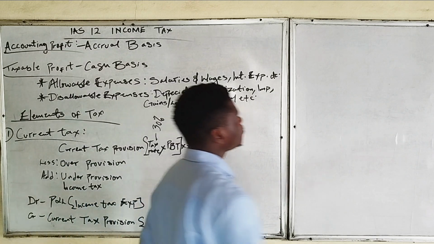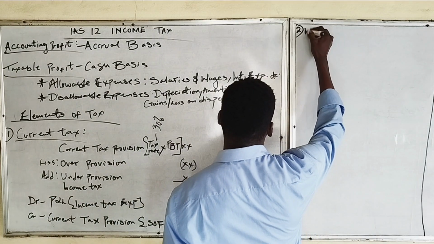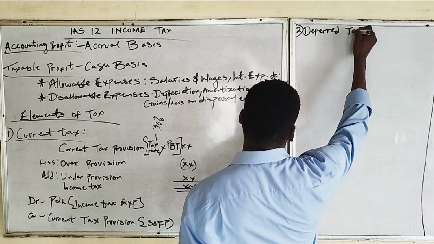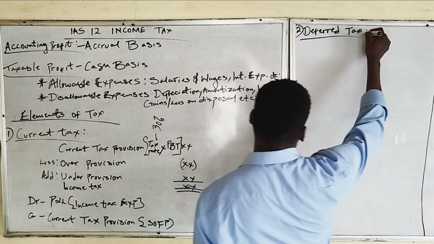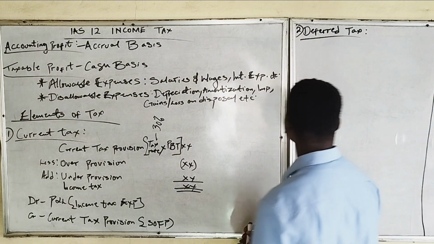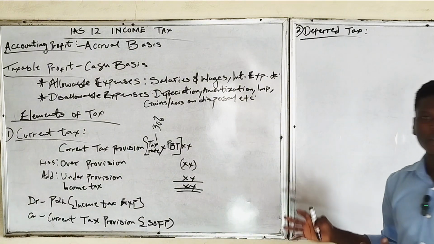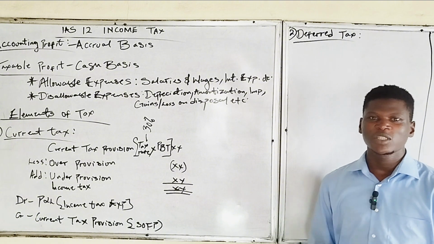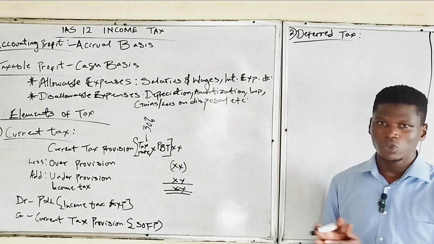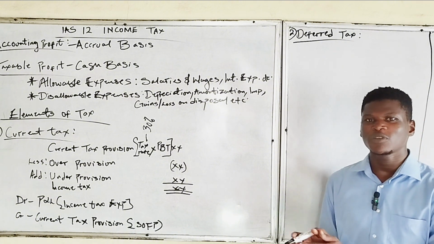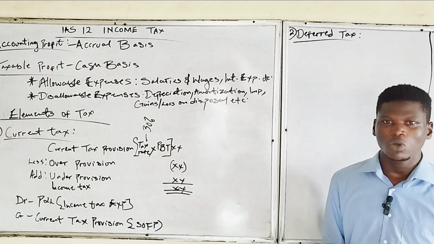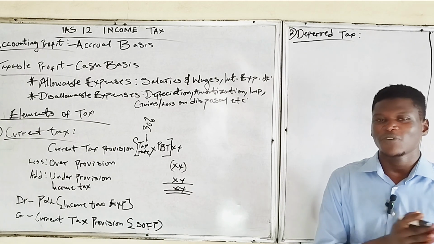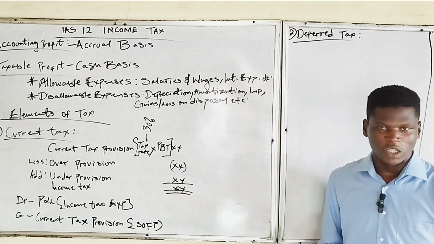Then secondly, deferred tax. Deferred tax are taxes that will be paid or saved in the future as a result of transactions or events which occurred in the previous year's financial statement and the current year's financial statement.